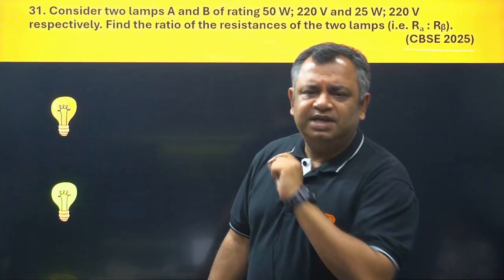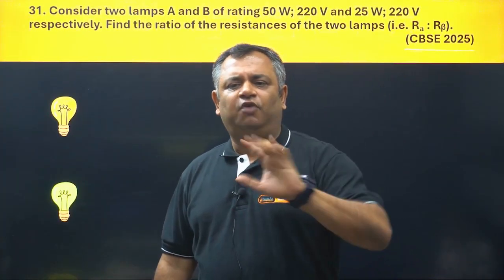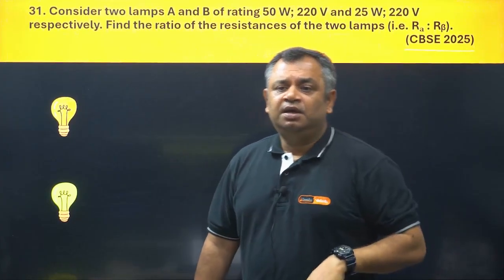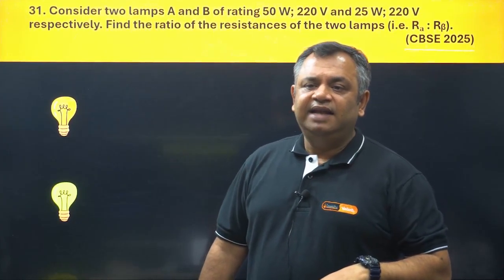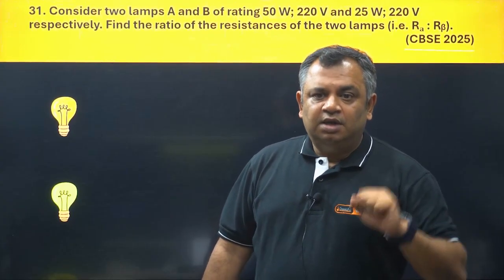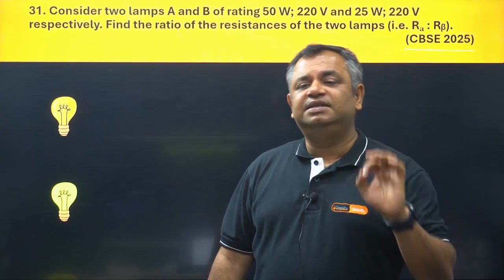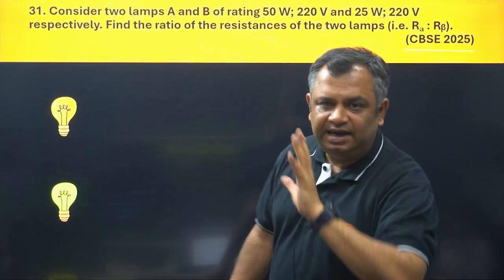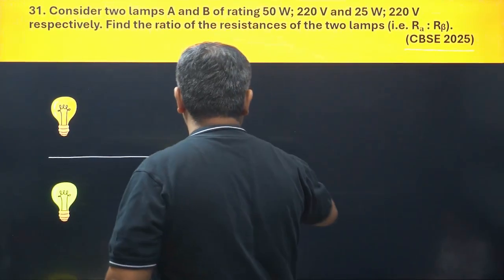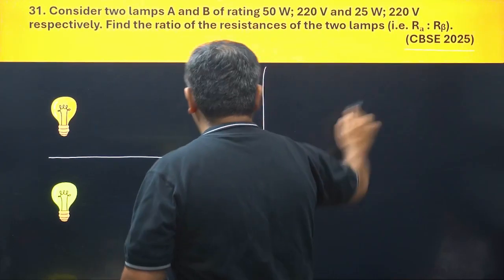Consider two lamps, A and B, of rating 50 watt and 220 volt. Rating, two things, watt and volt. 220 and the next one is 25 watt and 220 volt again. So find the ratio of the resistances of lamp A and lamp B. Now let us just divide this into two parts. This is lamp 1, lamp 2. We'll calculate the ratio here.